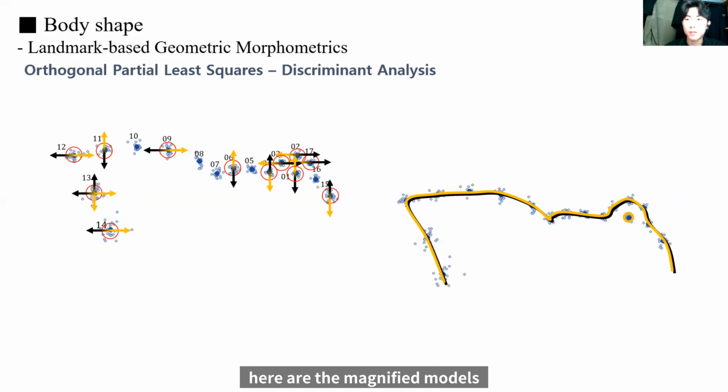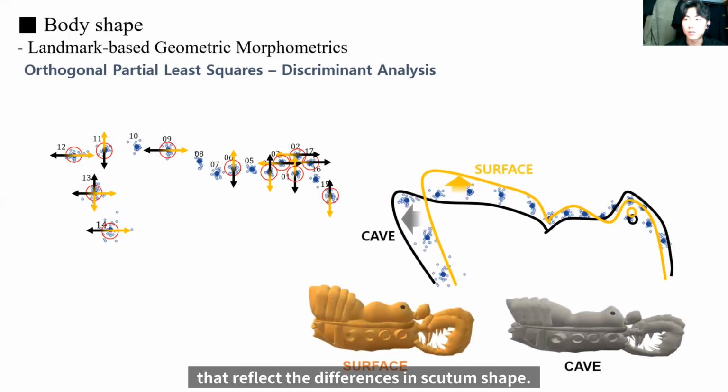So here are the magnified models that reflect the differences in the scrotum shape. We can see that cave populations have lower heights and wider lengths than surface populations in the shape of the lateral scrotum.